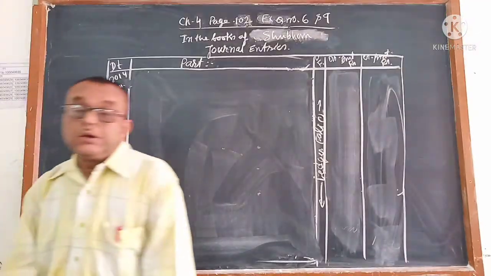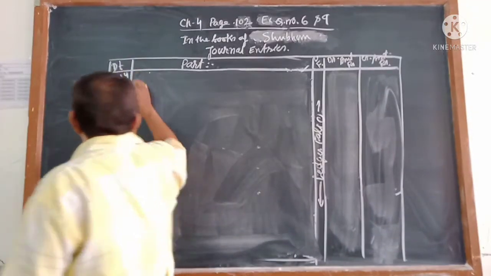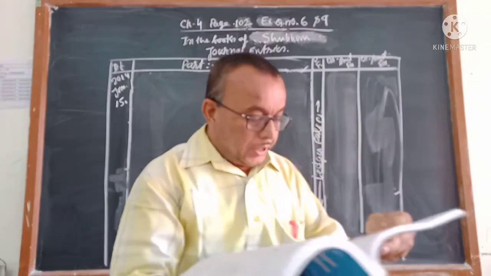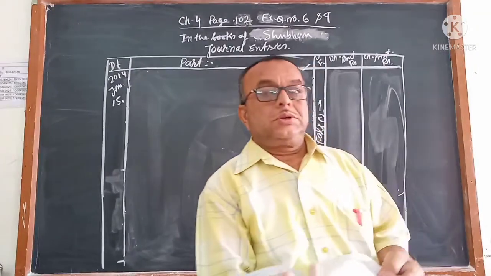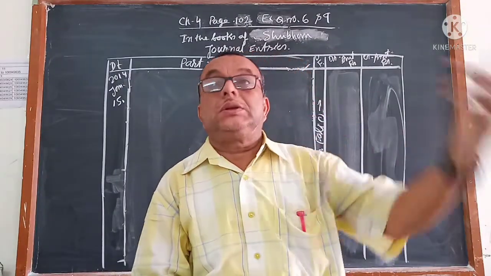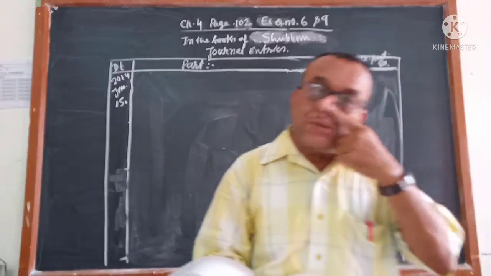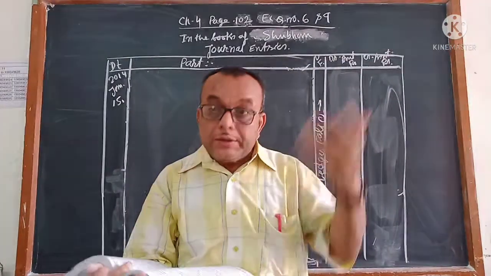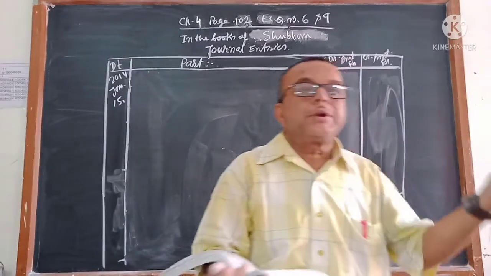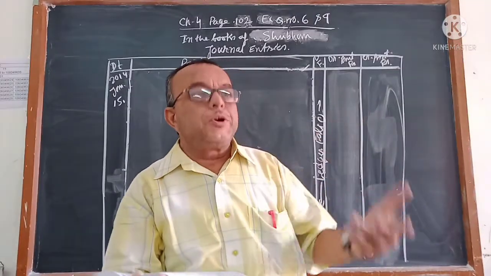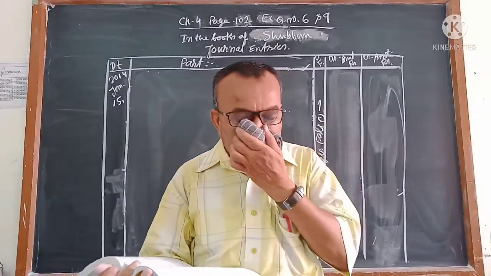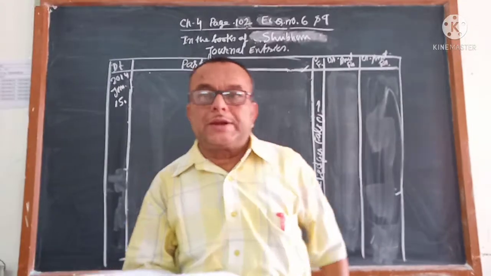Next we are getting 15 of Jan. What is given? The income tax refund. Income tax refund means the tax which you paid for your personal income. If you are getting income, there are rules that you have to pay tax in advance. After that, government will calculate, and if you are paying more, government will give back. If you are paying less, government will take once again from you. That is the rule for the income tax.